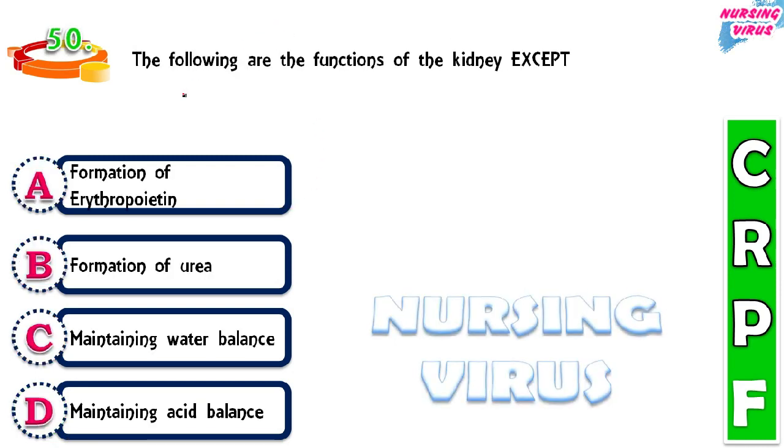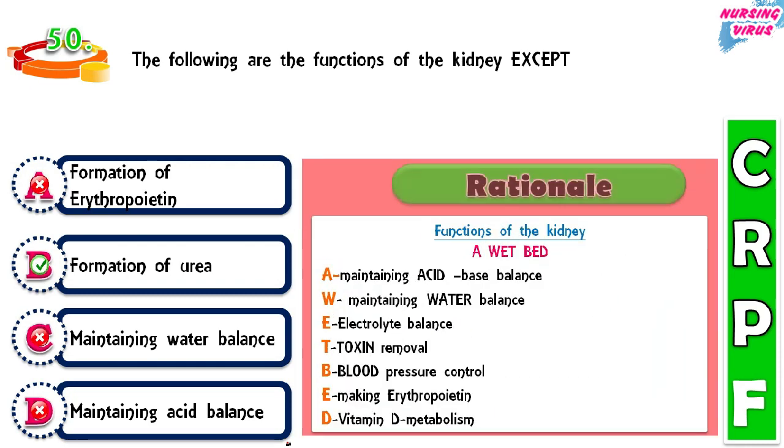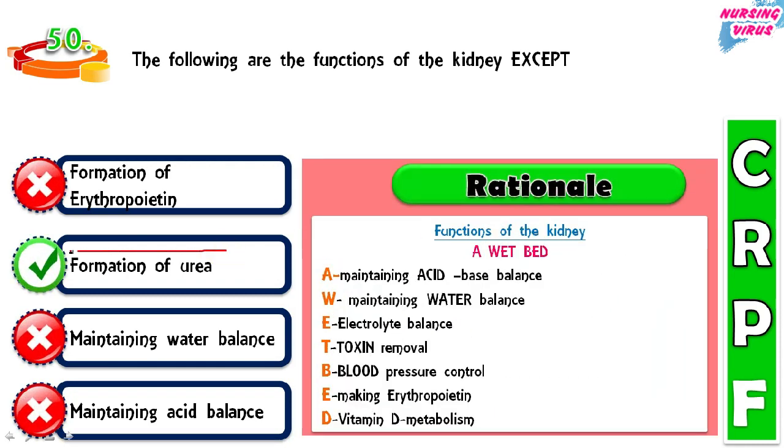And the next one, 50th question. The following are the functions of the kidney except: formation of erythropoietin, formation of urea, maintaining water balance, and maintaining acid balance. So here the correct option is that urine formation is not the actual function of the kidney. To remember the functions of the kidney, one easy mnemonic is WET BED.